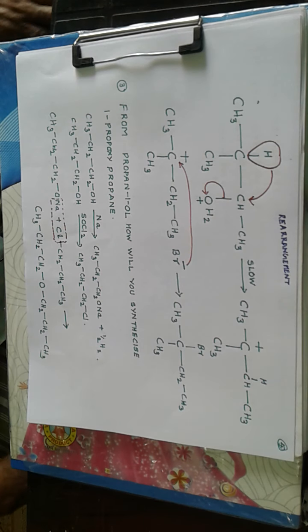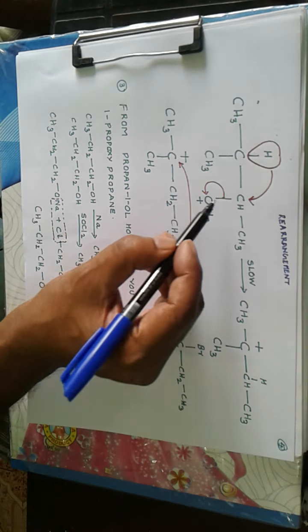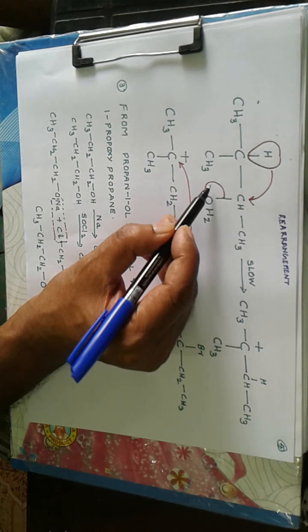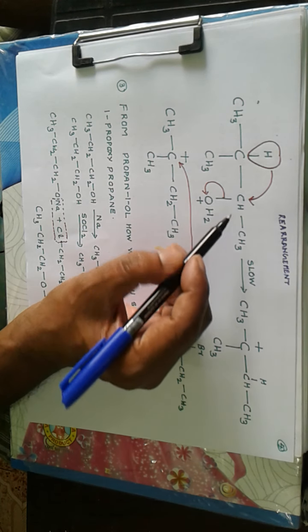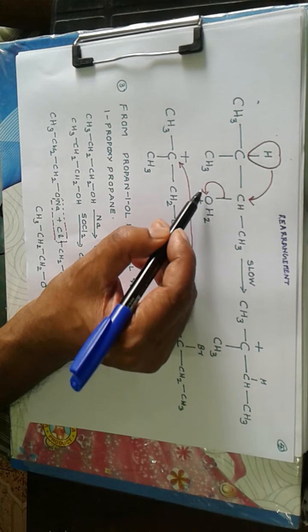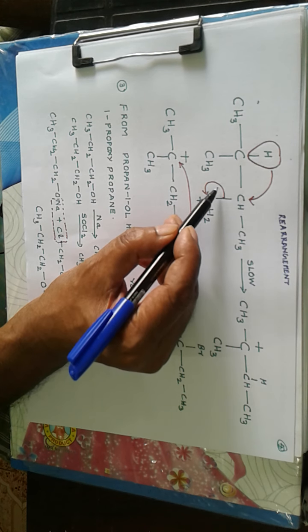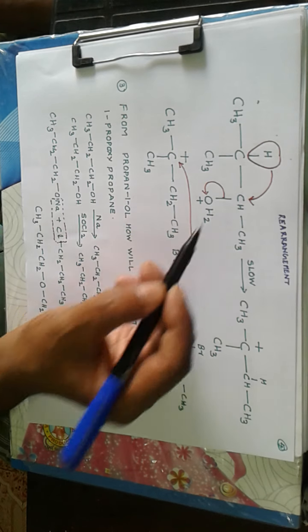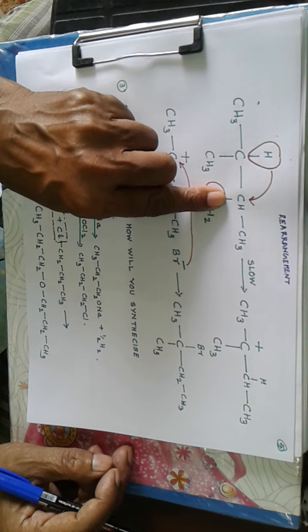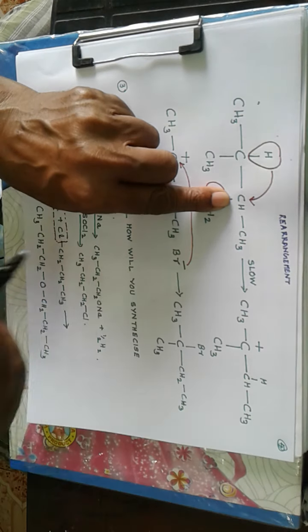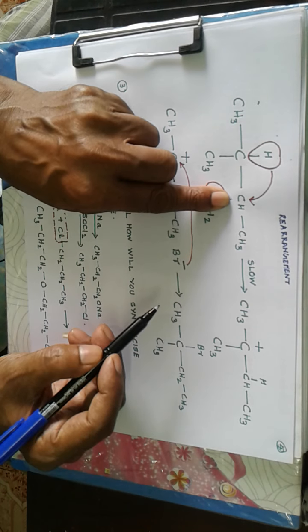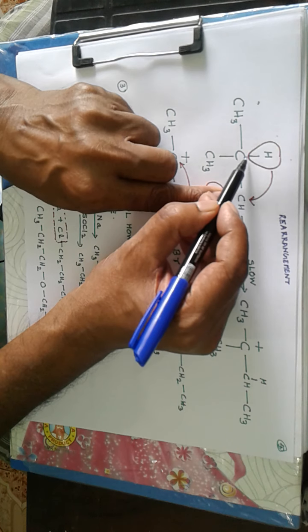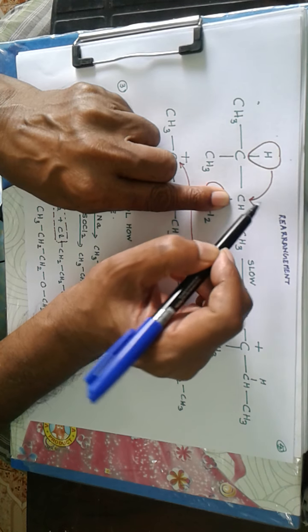A rearrangement means the relative positions of atoms are changed, or simply the position of atoms are changed. Now what happens is that the OH2 group takes up this pair of electrons, so this bond is diminished, this pair of electrons is getting into the orbital of oxygen. So when one bond is removed, the valency of carbon becomes 3. To maintain its valency to 4, the hydrogen with this bond will be migrating to this carbon.